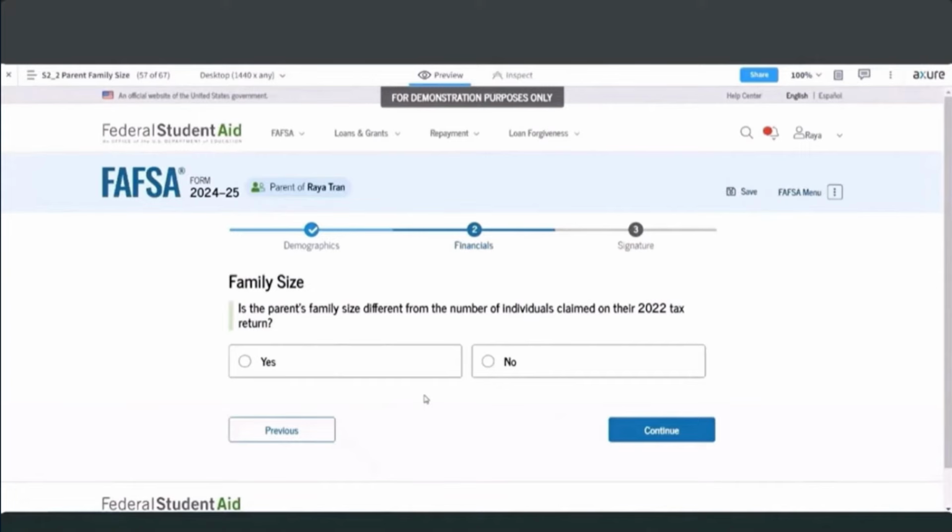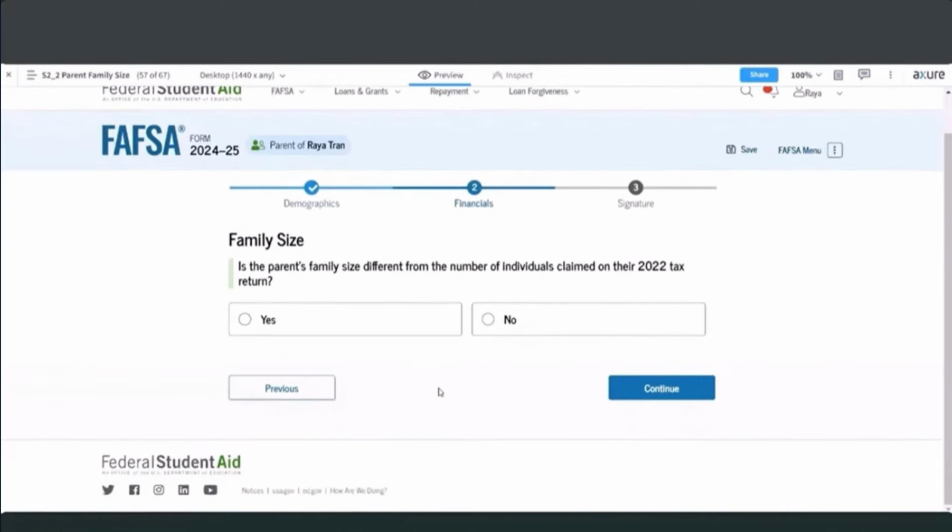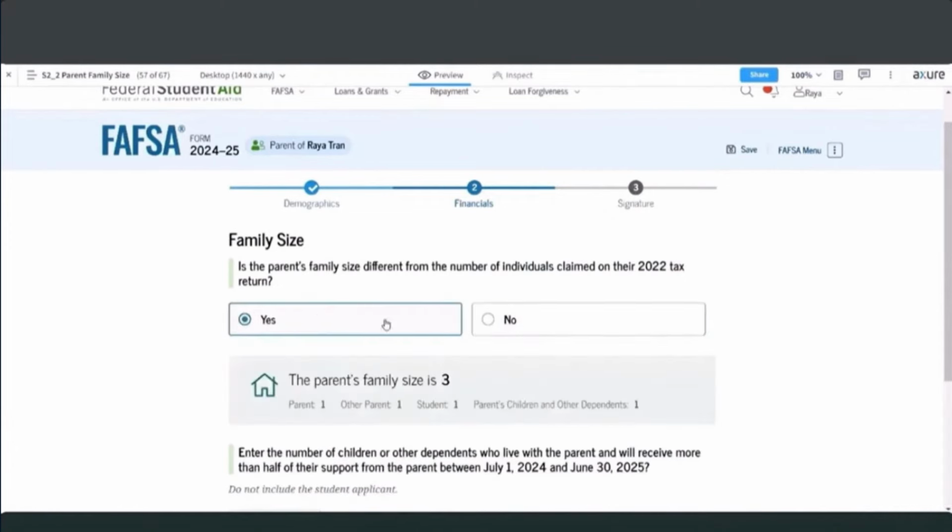At that point then, we are asking if the parent's family size is different from the number of people that were claimed on their 2022 tax return. So there you can see there are 2 options here. If they answered no, they would continue forward. If the parent's family size is different, then they get to tell us what their family size is.